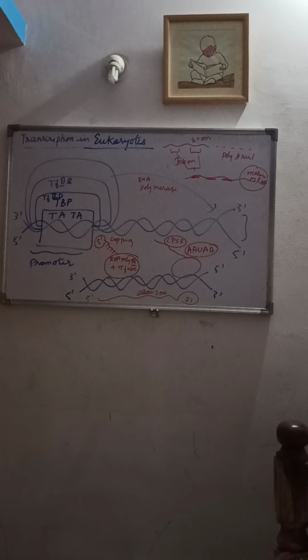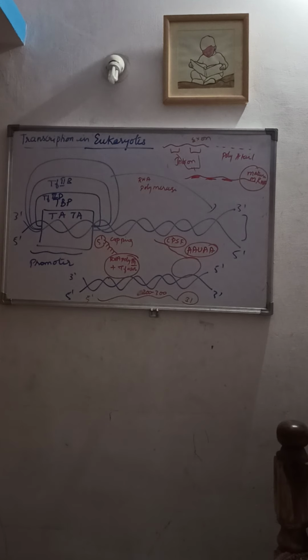In prokaryotes, the RNA polymerase has the ability to bind to the promoter on its own, and it will initiate the process of transcription. Whereas in eukaryotes, several proteins called transcription factors first bind to the promoter region, which then helps in the recruitment of RNA polymerase to the promoter to initiate the process of transcription.